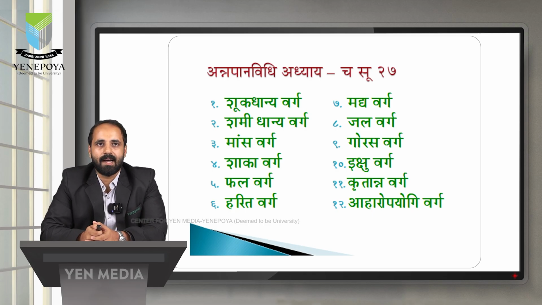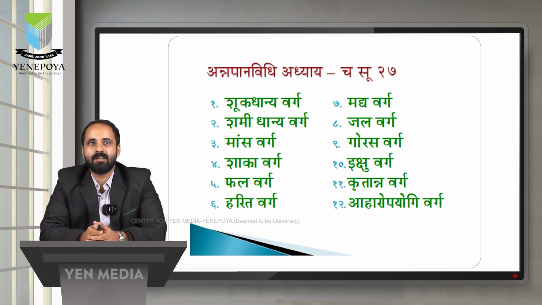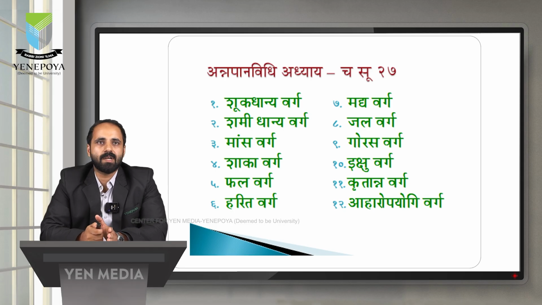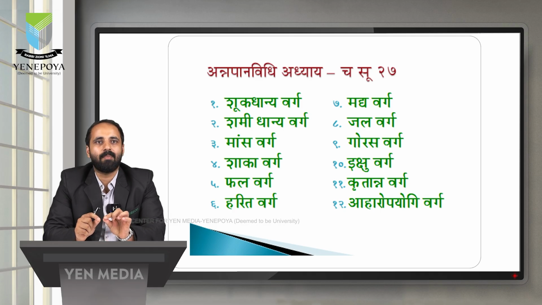So both are Dhanya Vargas. In that Dhanya Varga, there are two types, Shukadhanya as well as Shamidhanya. What is Shukadhanya? Shuka in the sense spine, so both ends are tapering ends. For example, that is Shukadhanya, we can consider that as monocotyledon. Examples are those where both ends are tapering.